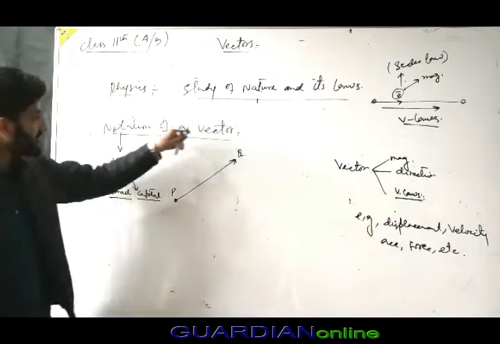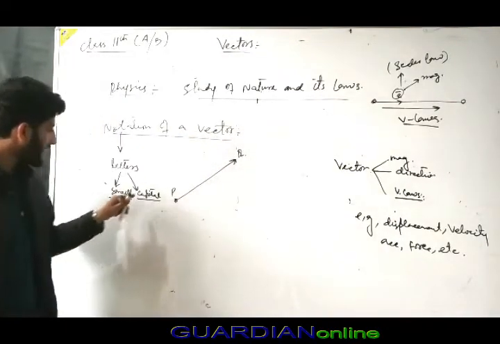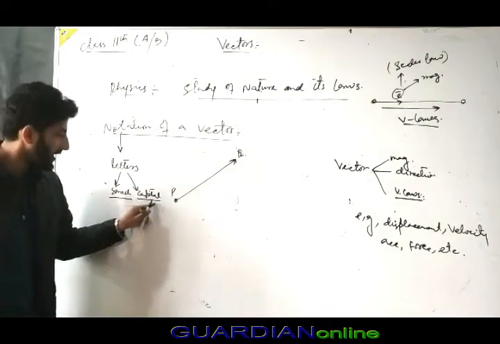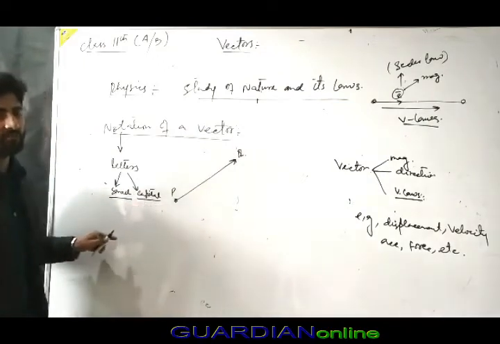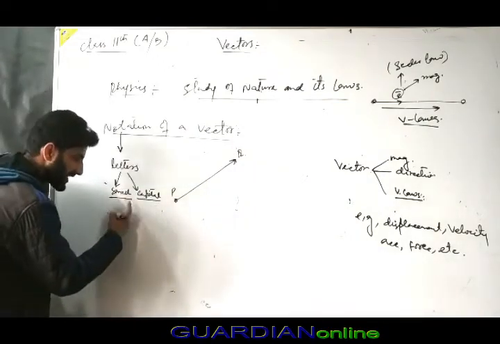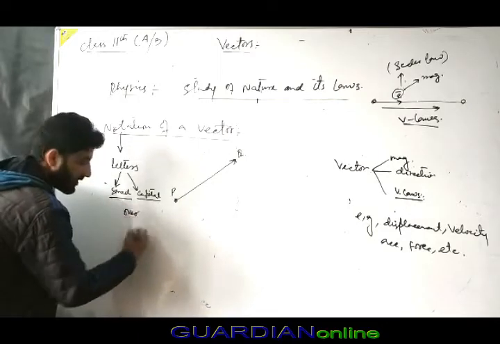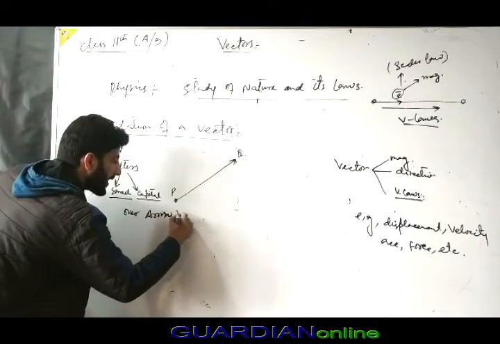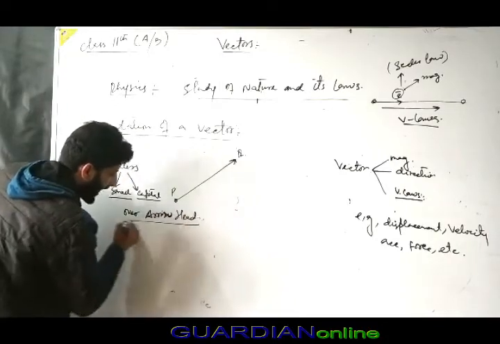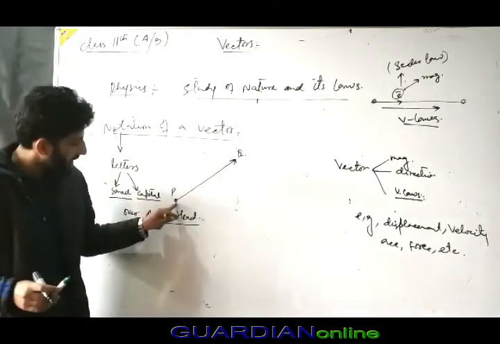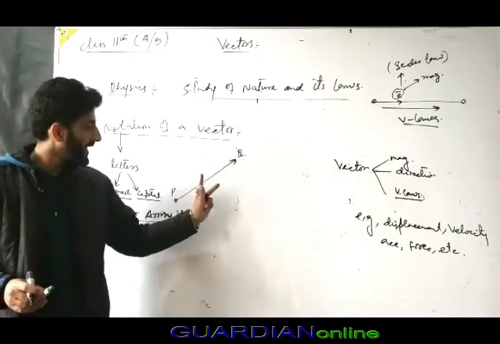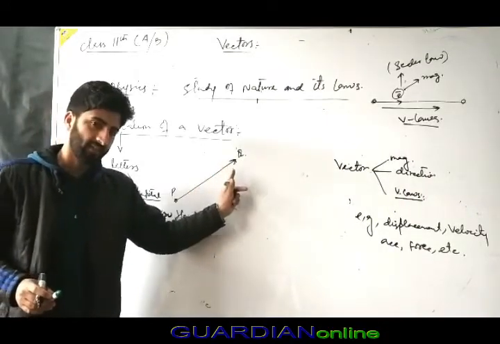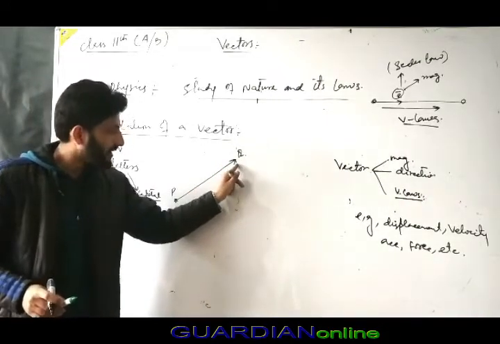So in notation, vectors are represented by letters, either small or capital, with an arrow over them. For example, take the vector PQ: the line segment PQ represents magnitude and the arrowhead represents direction.